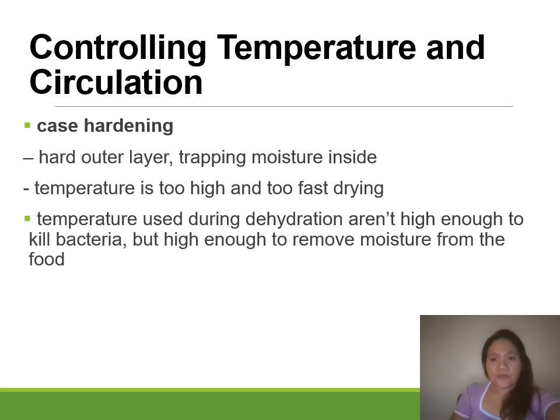The function of your temperature here is not to kill the bacteria, but to remove or reduce the moisture from the food material. So when the temperature is too high, you will expect that the food material will have case hardening, okay?